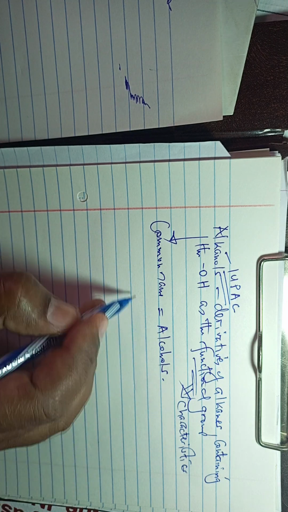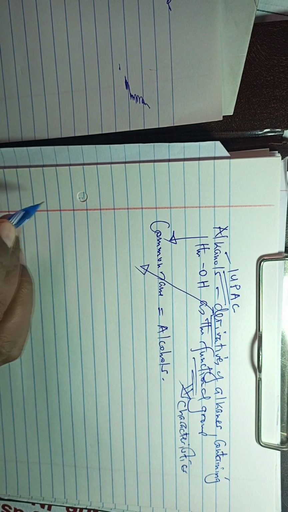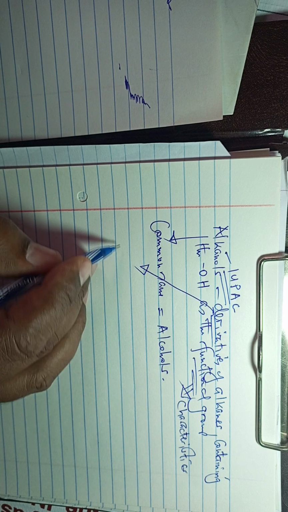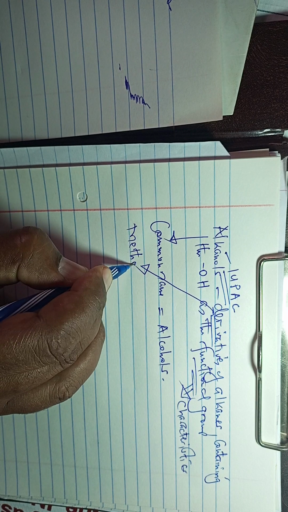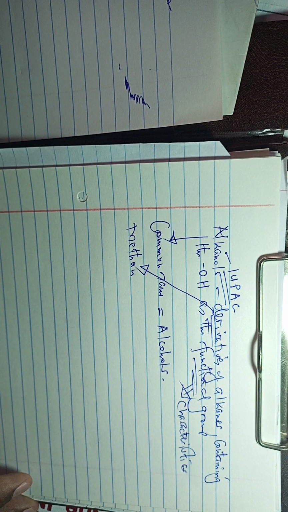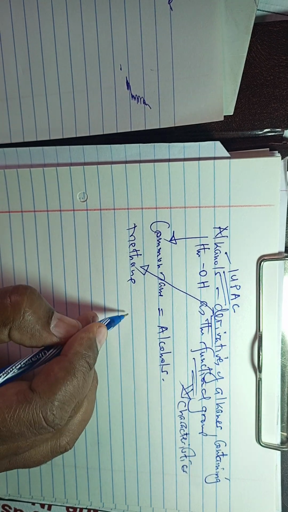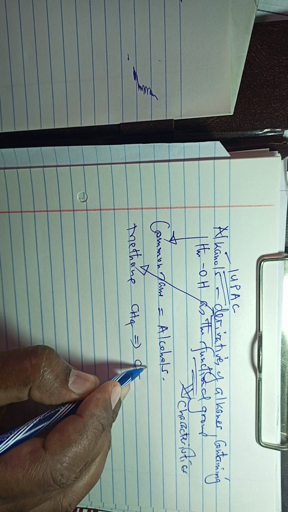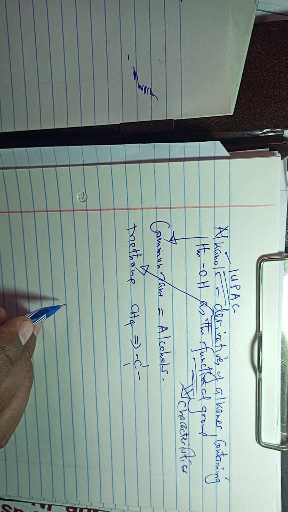Now, when you talk of derivatives, it means that these compounds are derived in the sense that if we start with methane, now methane is CH4 and the structural formula is a carbon atom attached to 4 hydrogen atoms.